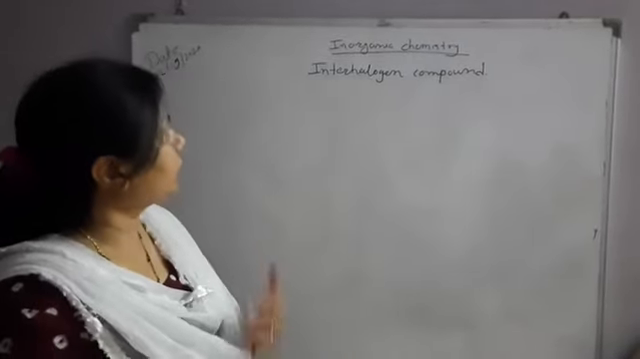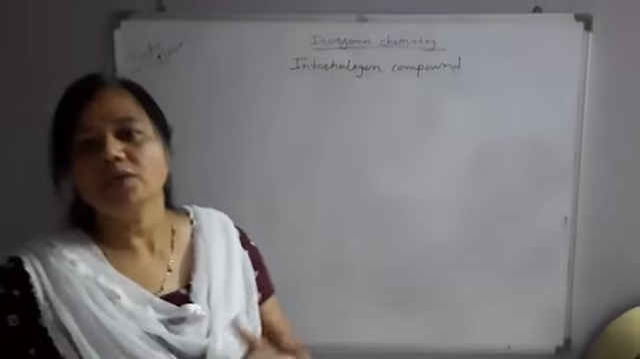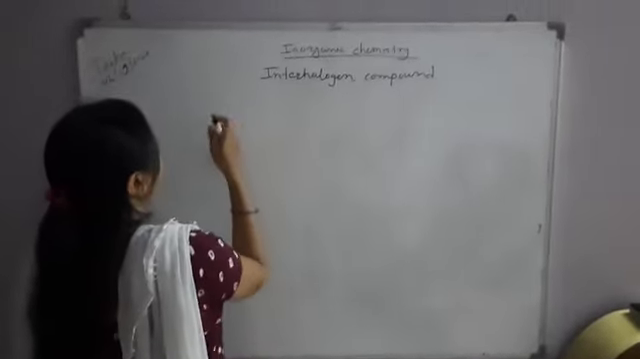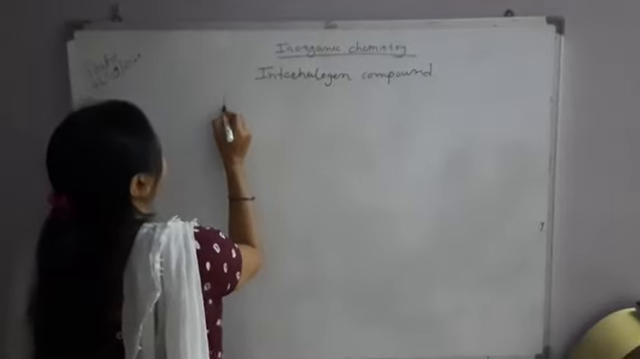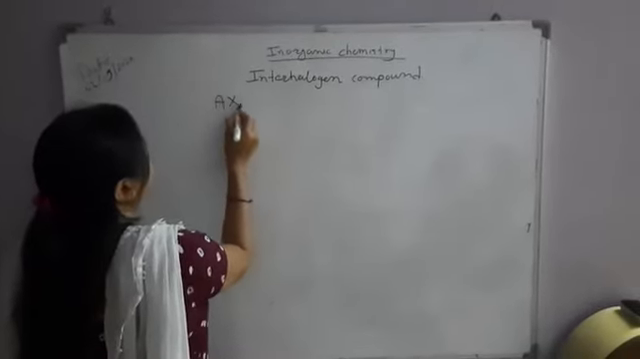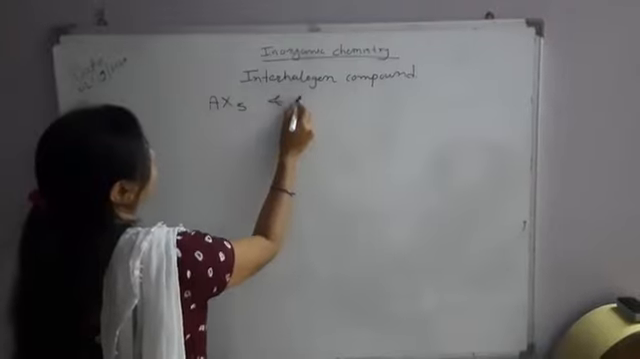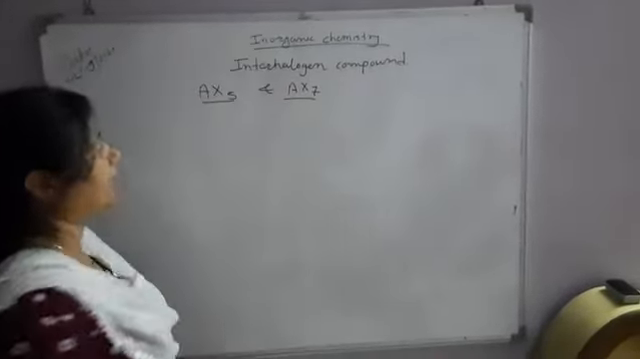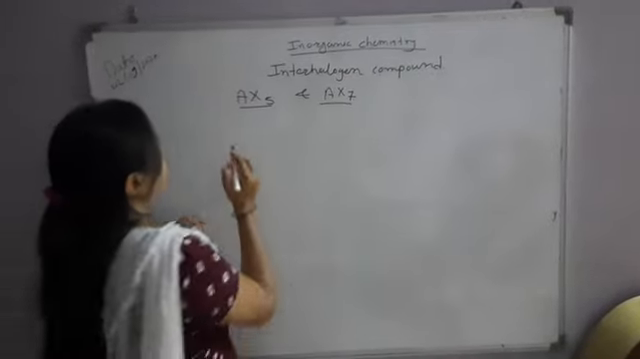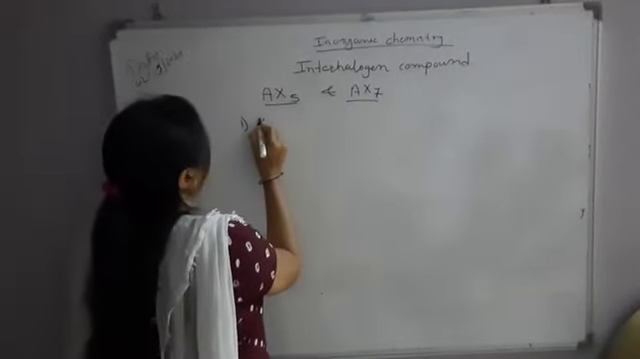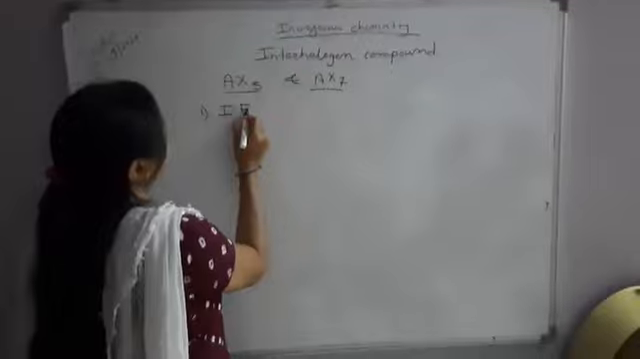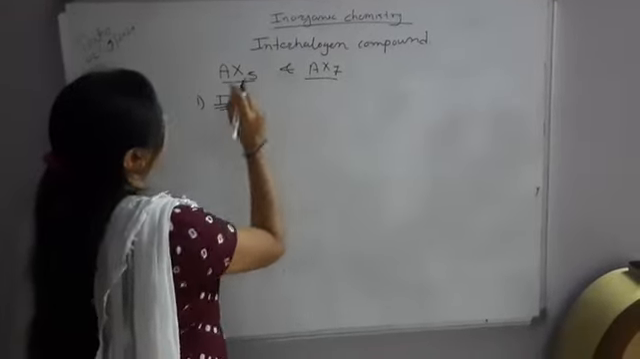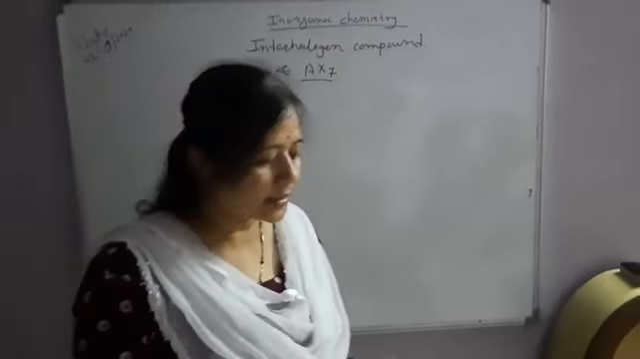Now today we are going to discuss the interhalogen compounds. In continuation with this, the types AX5 and AX7. There are only two compounds included in your syllabus: first IF5 and second IF7. So let us start and discuss the structure and bonding in IF5.